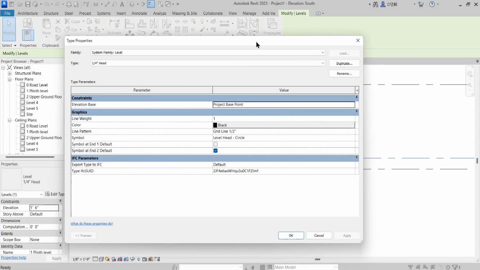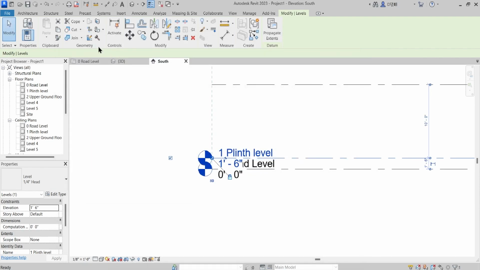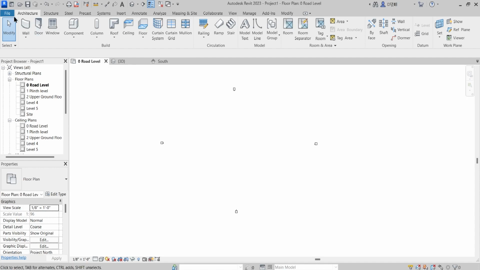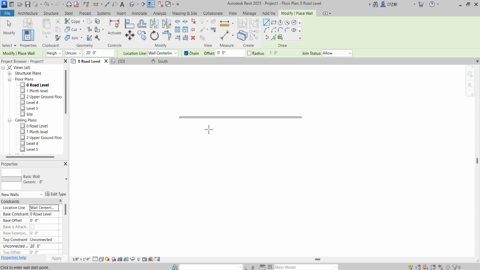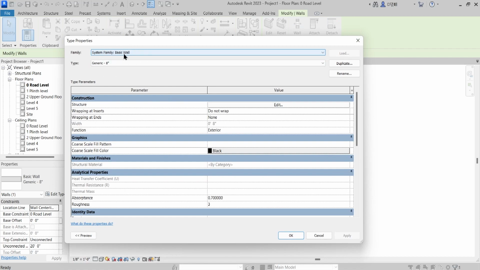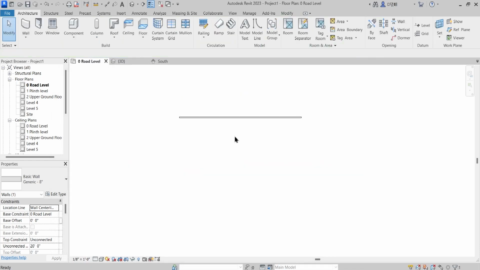Okay, so with this I would like to add something to this particular topic, that Revit is a bunch and baskets of families. So there are 3 to 4 layers of that. One is the system families. So this is the particular system family, and every 3D element or 2D element that you host while clicking onto these tabs. For example, if I just click wall, go to a level, and draw a wall, then go to its edit type properties, this is the system family, which is saying right now the basic wall.